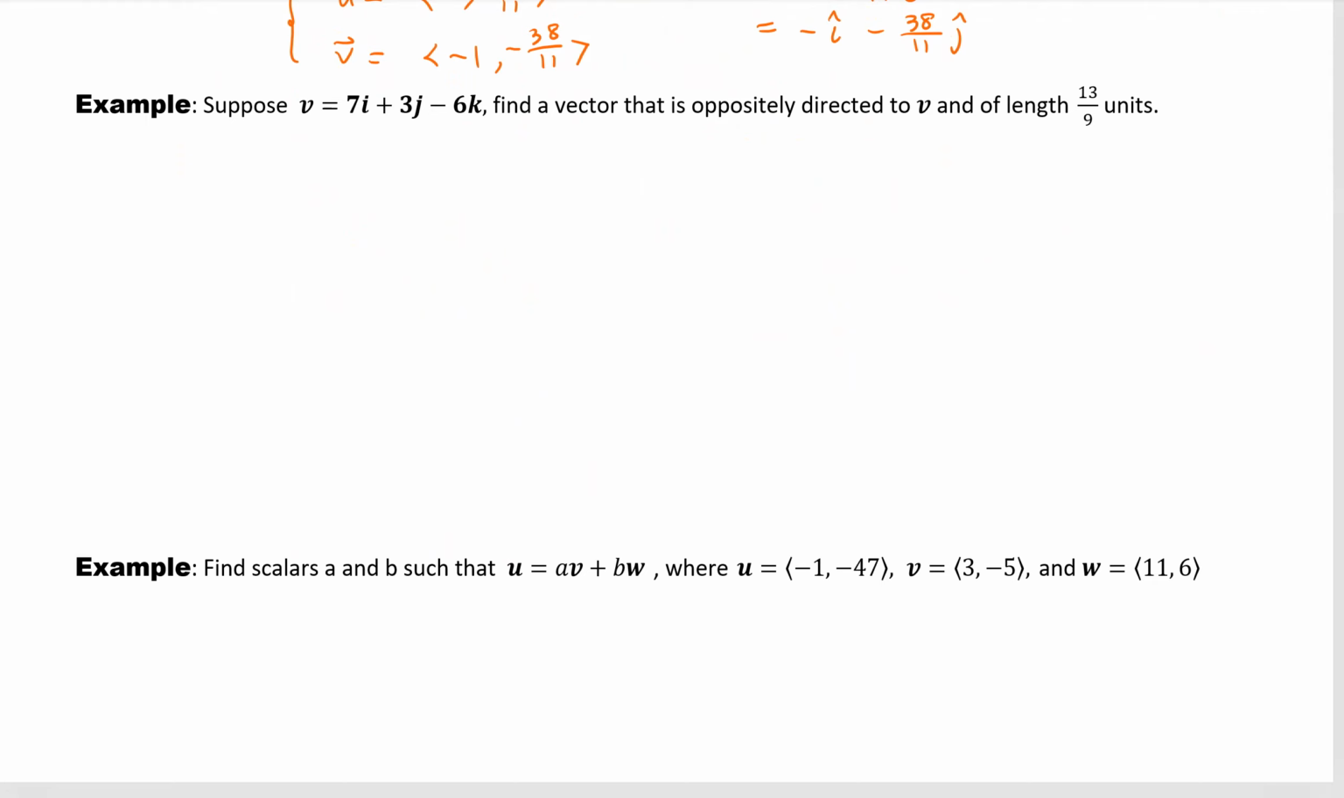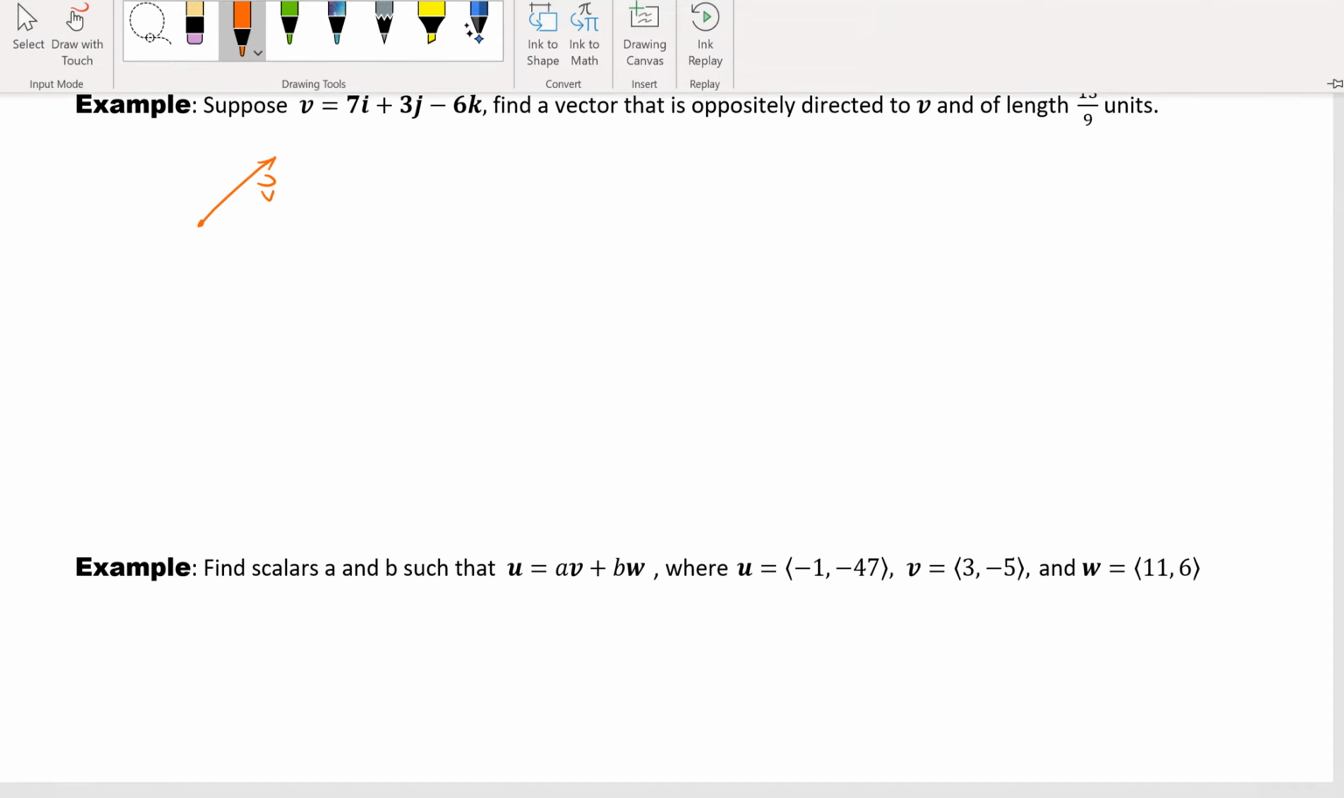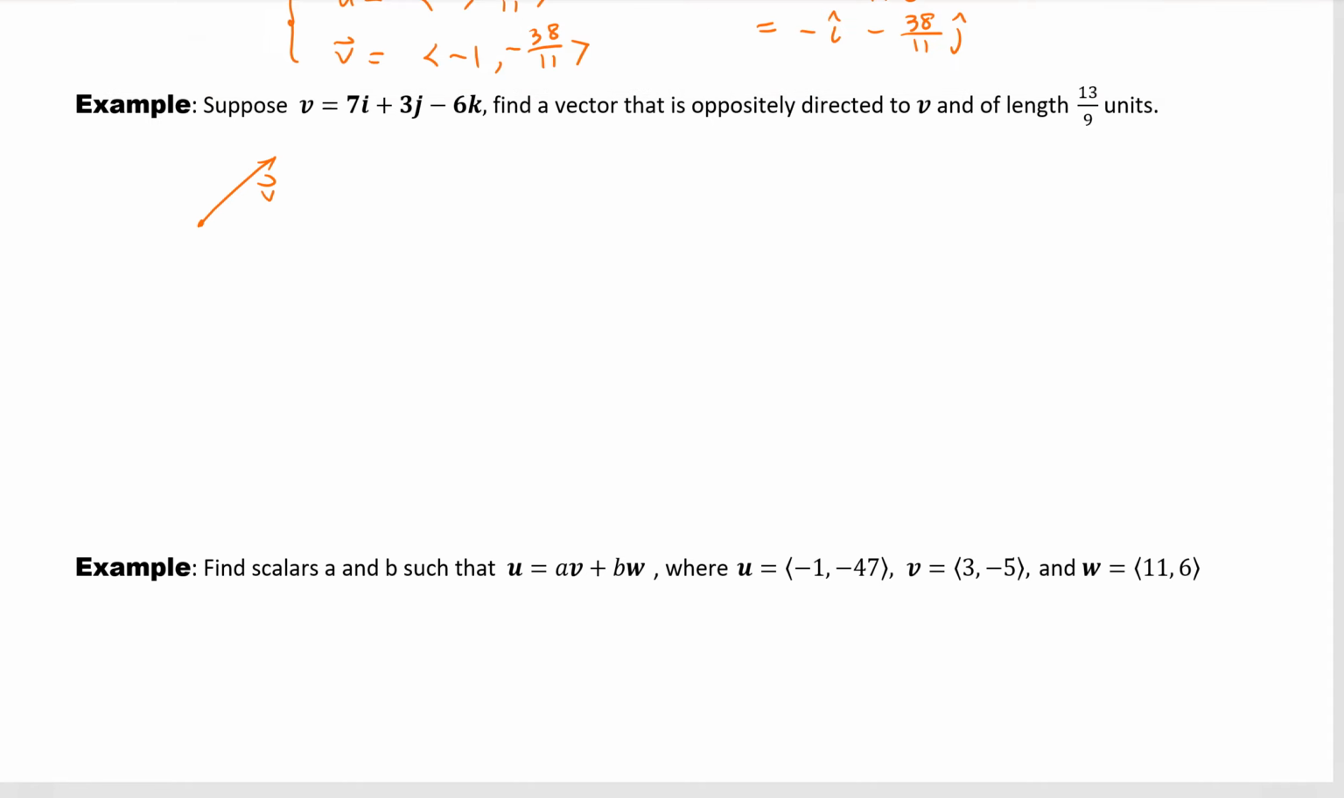Suppose v equals 7i plus 3j minus 6k. Find a vector that is oppositely directed to v and of length 13 over 9 units. Okay, so what we're doing: this is v, and what we're looking for is a vector that is oppositely directed to v, so it's the opposite direction, and the length of that is 13 over 9 units.